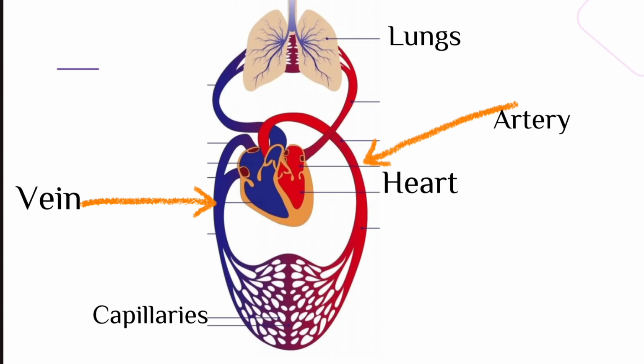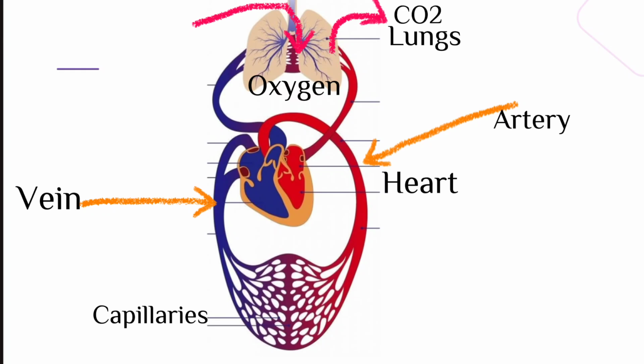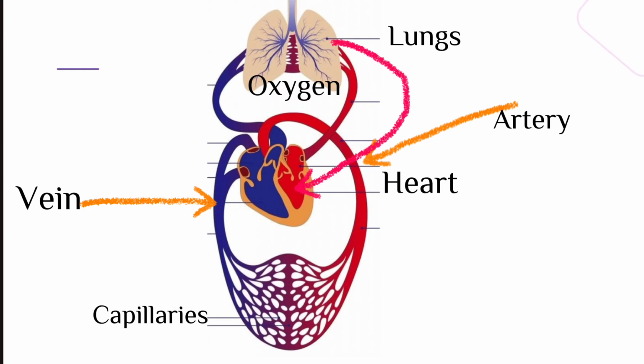The lungs help in breathing in and out. When we breathe in we inhale oxygen, and when we breathe out we exhale carbon dioxide. Oxygen is transported by arteries from the lungs to the heart. Further, the heart will pump the oxygenated blood to different parts of the body.